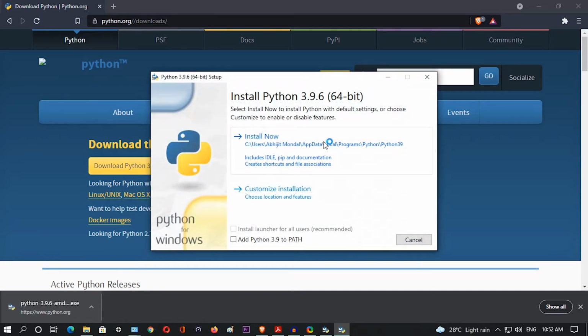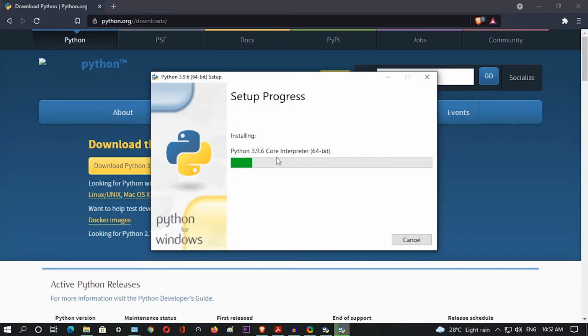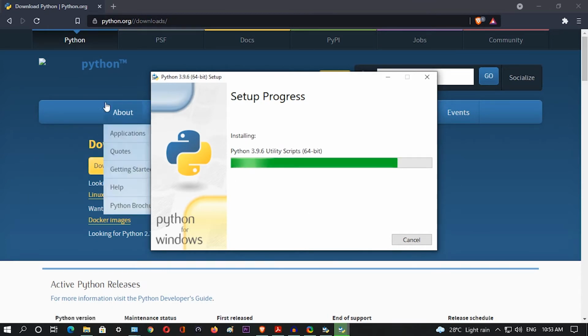Now the setup process has started. So we will click on install now, and we can see our Python installation has started. It takes a bit of time because it needs to install all the libraries, and Python has a lot of libraries, as we discussed. As you could see, we didn't need to pay anything for downloading and installing it, because Python is open source software. We don't need to pay anything for using it or downloading it.